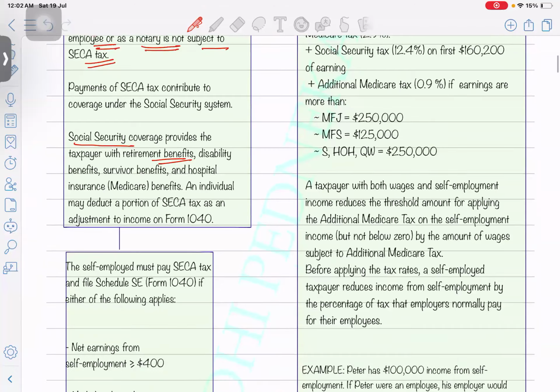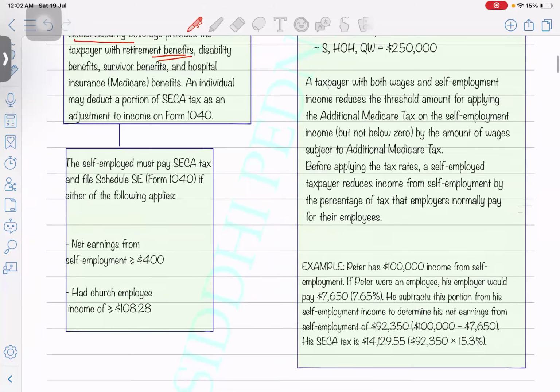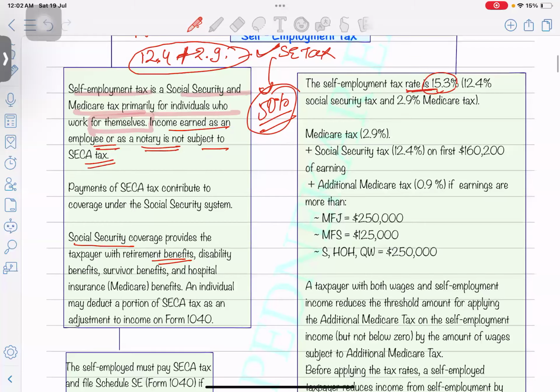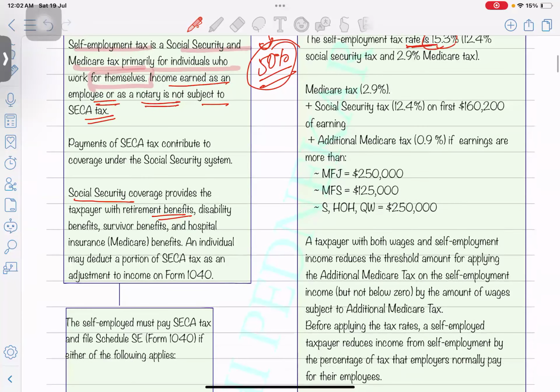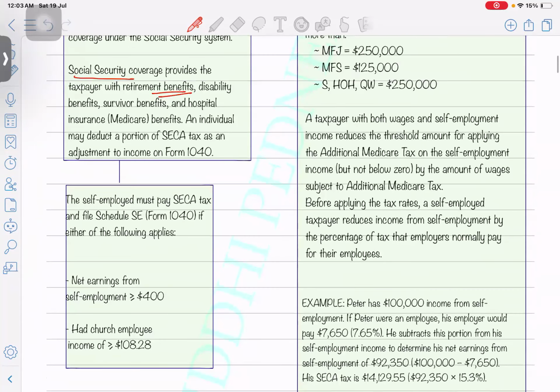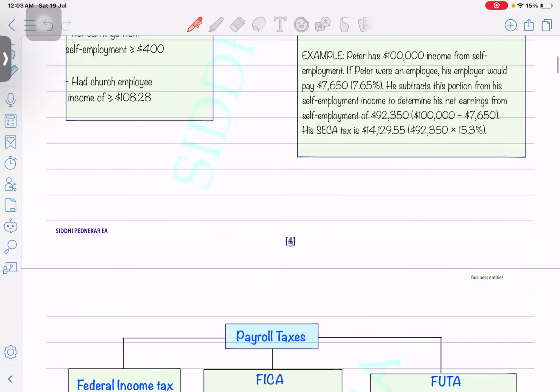Next is just a calculation part which you can just go through. The limits are there, and that's not that necessary to remember. This is an example.